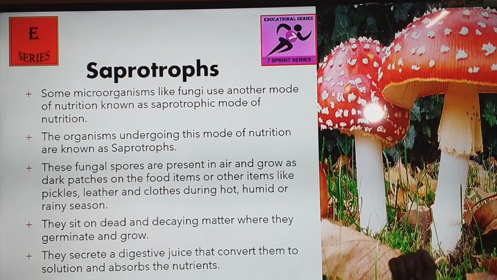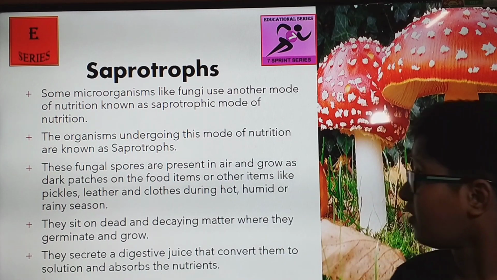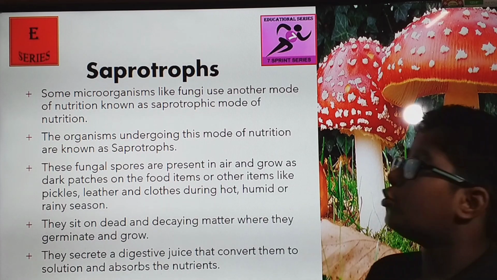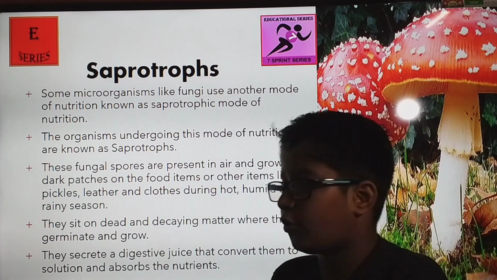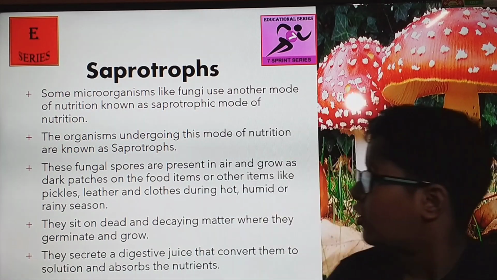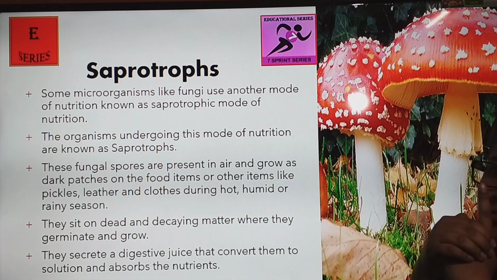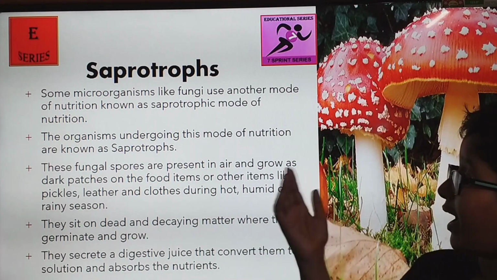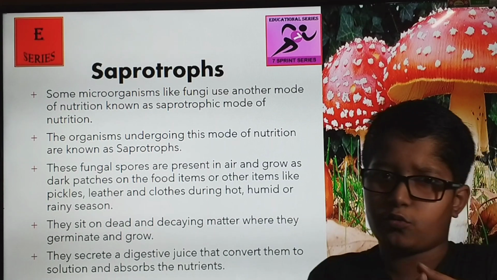Saprotropes. So now some microorganisms like fungi use another mode of nutrition known as the saprotrophic mode of nutrition. So what is this nutrition? The organisms undergoing this mode of nutrition are known as saprotropes.